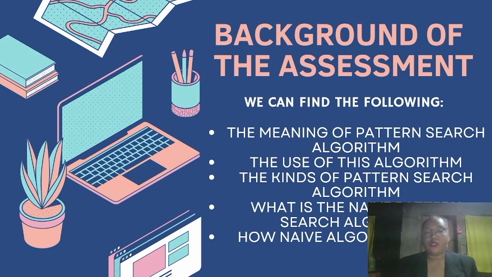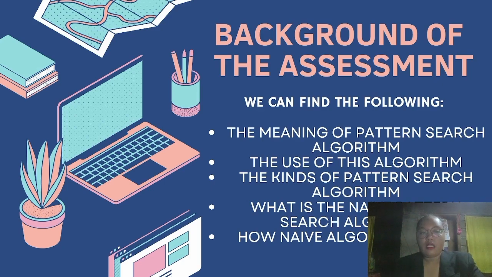naive pattern searching algorithm? It is also referred to as the brute force or simple matching algorithm. It exemplifies the basic approach to this problem. It is the most straightforward and intuitive method for pattern searching. The naive pattern searching is mostly used in searching text. For example, Facebook. If you search for F, it shows so many words or phrases, and upon typing the whole word Facebook, you will find exactly the word that you are searching for. That's how the naive algorithm works.